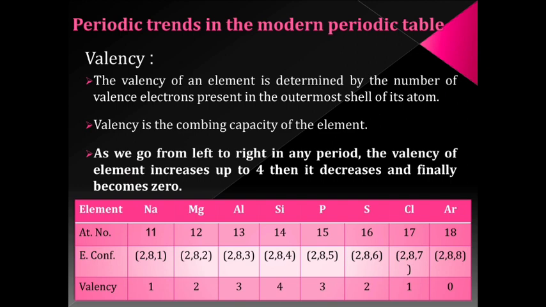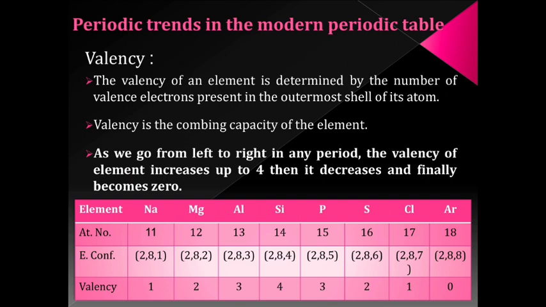Now let's move to the next concept. If you carefully observe the modern periodic table, you may see that variations are there when we go from left to right in a period or when we come from top to bottom in a group. Such variations have certain regularity, and such regularity is called periodic trend. Now, let's learn such periodic trends.